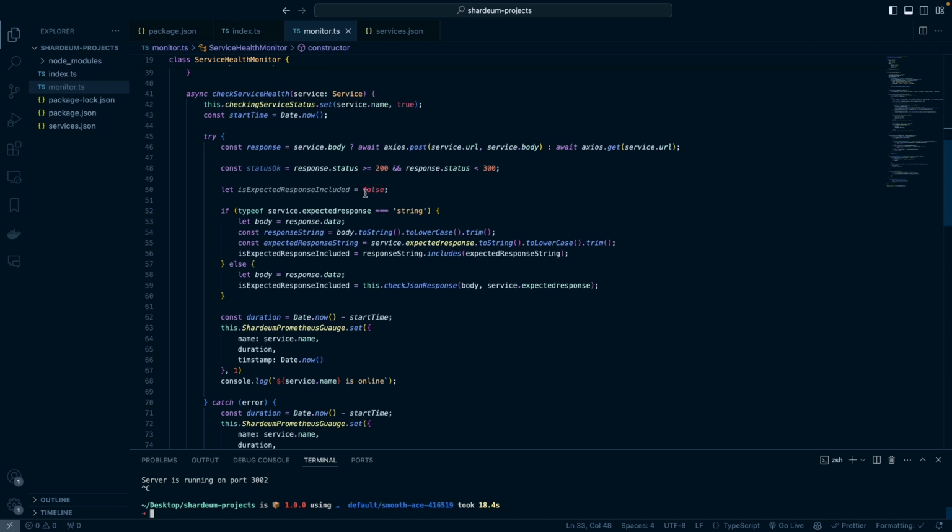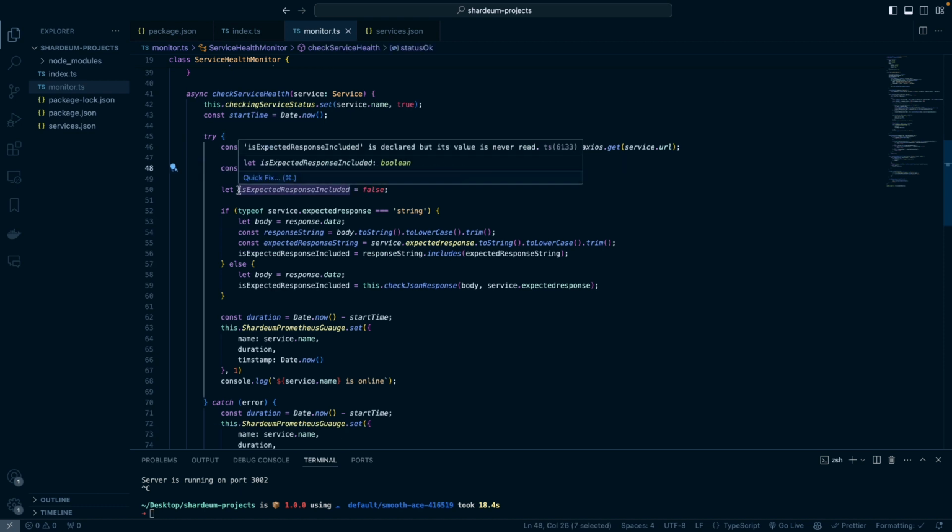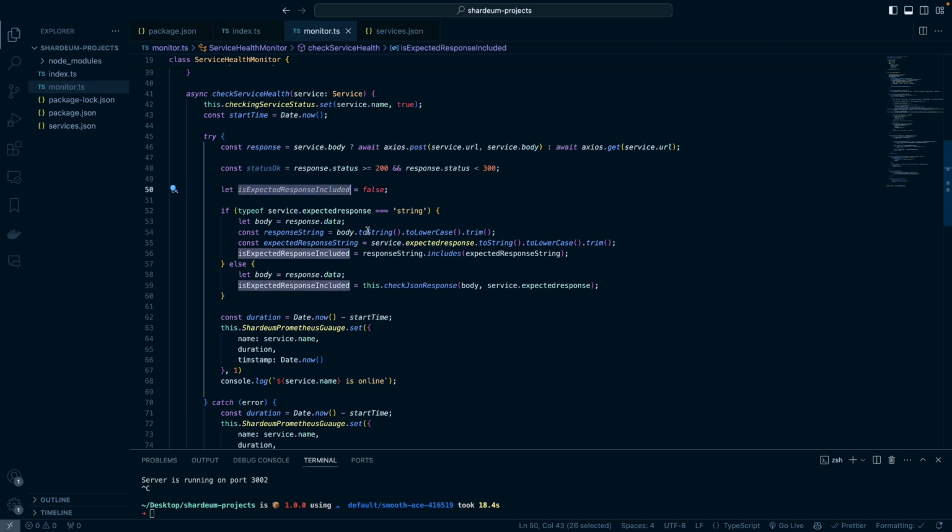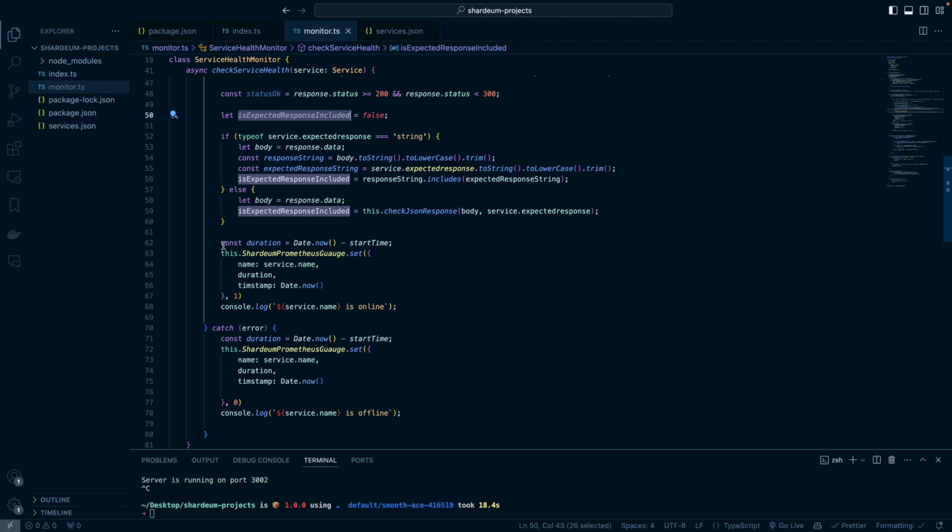So now that we have the functionality to check if the service is okay and to see if the expected response is included in our server response, we want to do those checks before we update Prometheus, right?